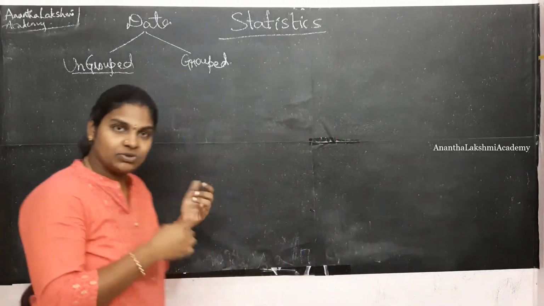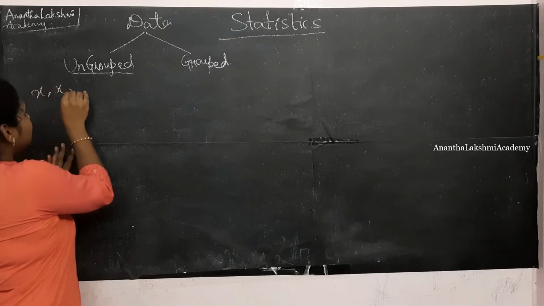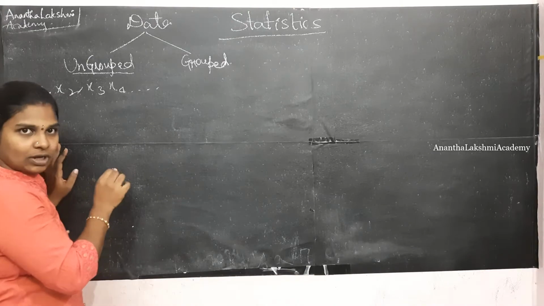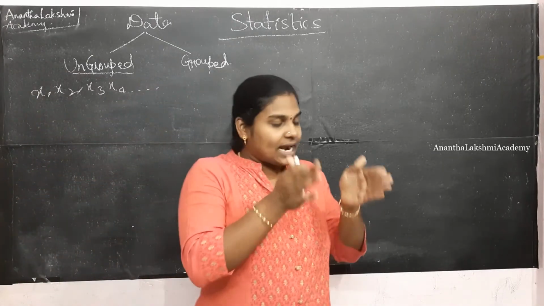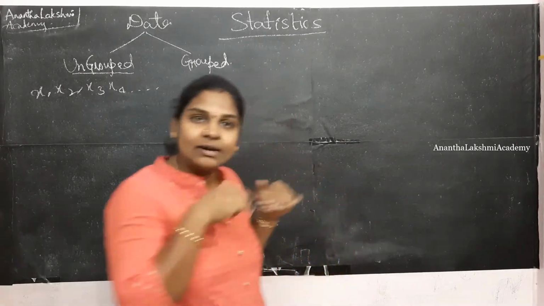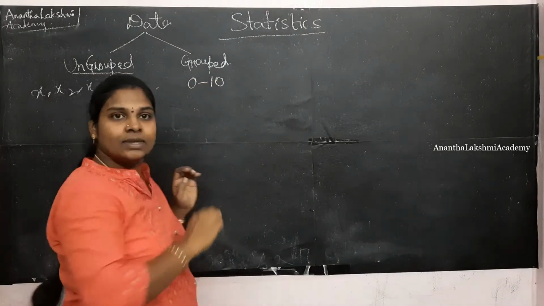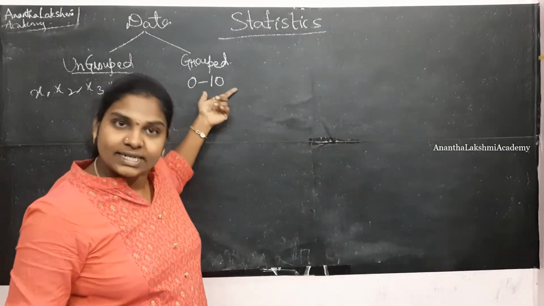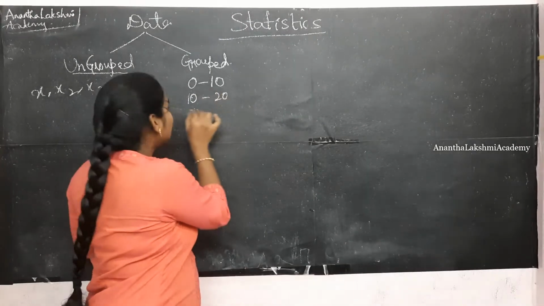What is ungrouped data? The data will be given to you like this. There are some observations like x1, x2, x3, x4 and so on. What do you mean by grouped data? Grouped data is data from a particular point to a point that is grouped. Say for suppose I am giving you an interval of 0 to 10. What is grouped here? The data between the values of 0 to 10 is grouped here. Likewise 10 to 20, 20 to 30.